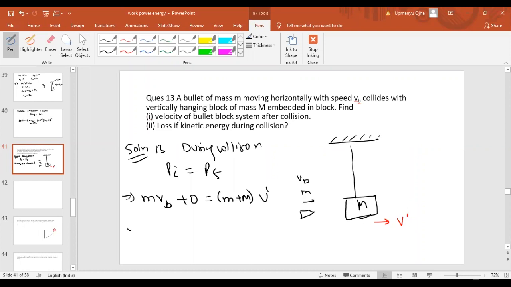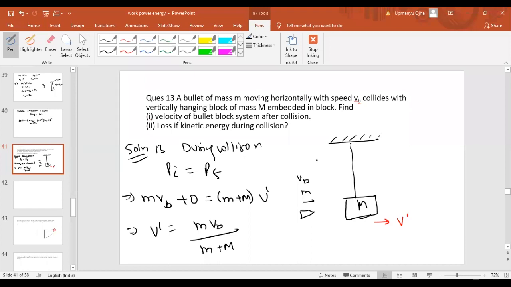Therefore we have to find that velocity after collision. So after collision, v dash will be equal to how much? m vb by (m plus capital M). Okay, that is the velocity of the block after the collision. Did you understand this or not? After collision, velocity will be equal to m vb by (m plus M).